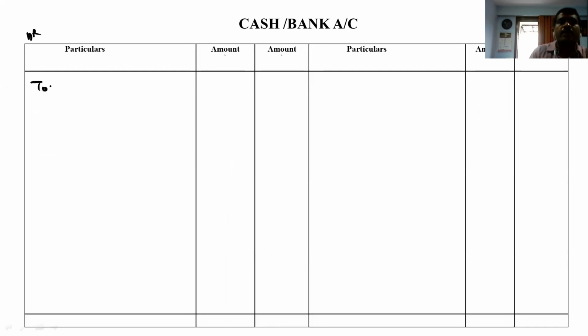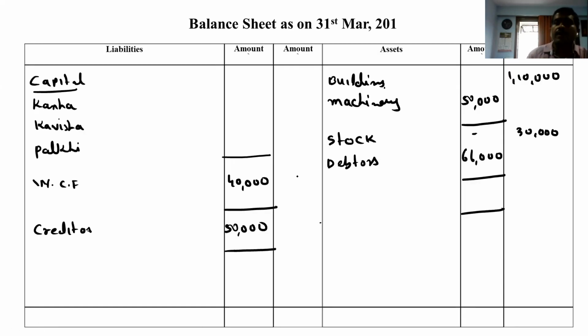And here we write to balance brought forward, 14,000. Investment, that we have to write again on asset, inner column. Investment 30,000. Then we can see what happens. I'm just leaving 3 lines.